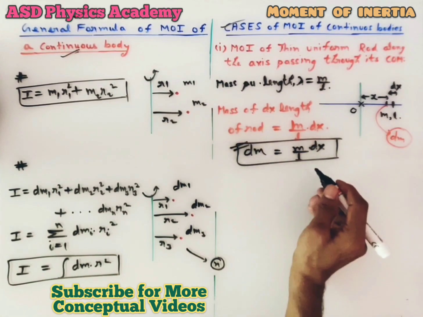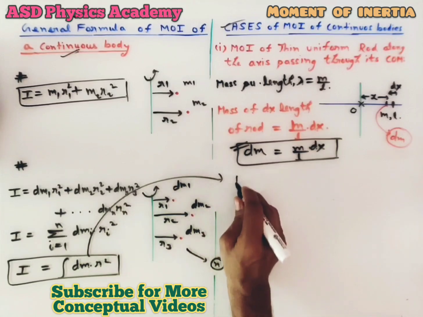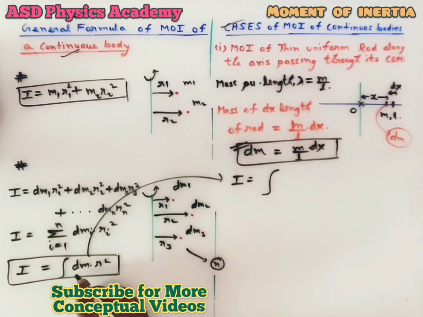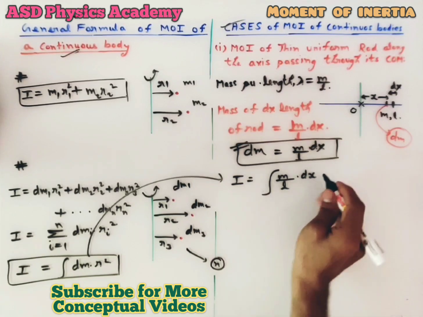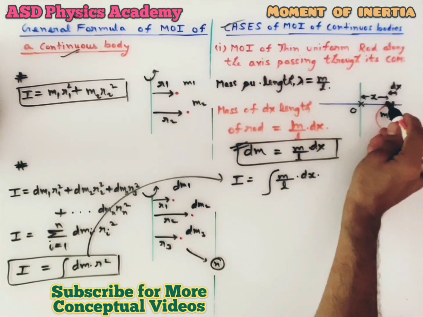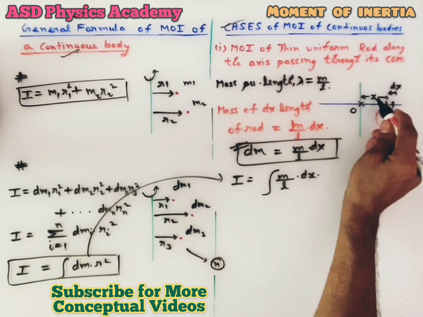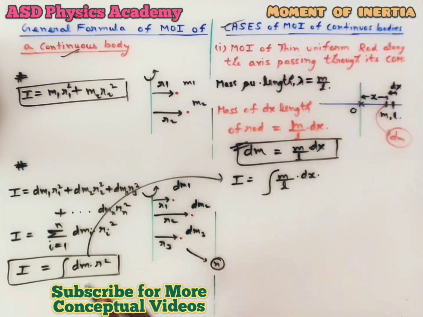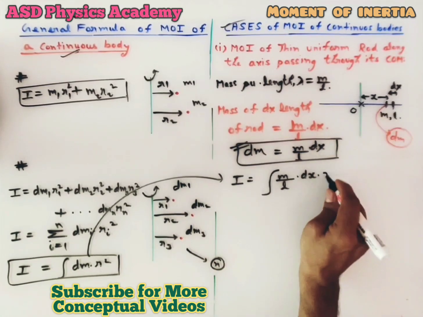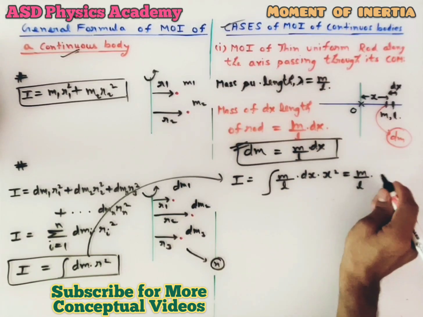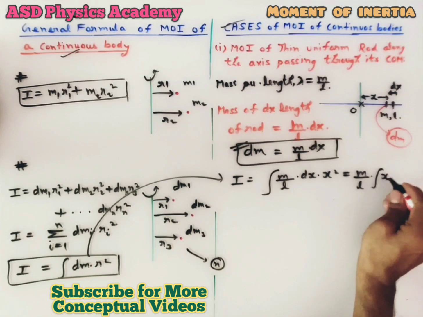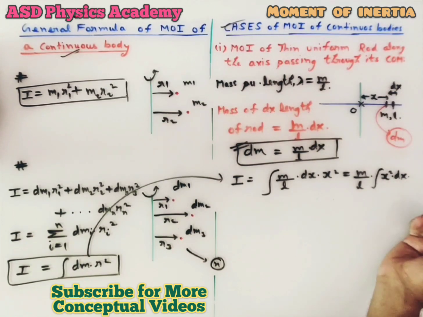Now we got the dm. Now we will use our formula, which is I equal to integration dm r square. Value of dm, how much we got? M by L into dx, and this point mass is situated at a distance of x, so instead of r we will use x, that means x square. Now we will simplify it. M by L is constant, it will come outside, x square into dx.